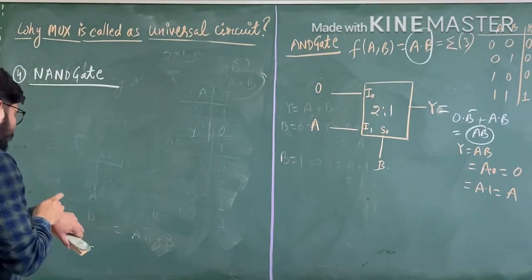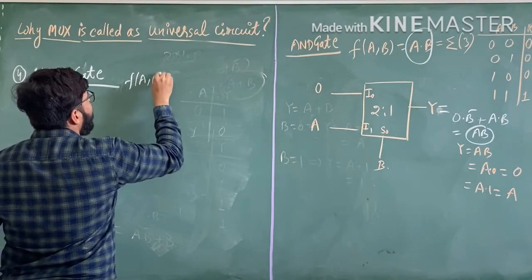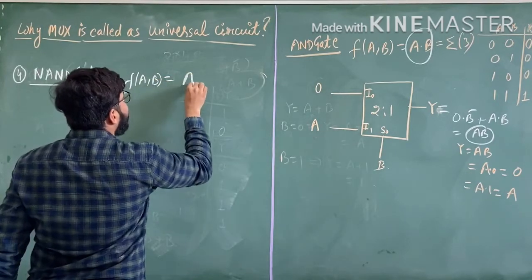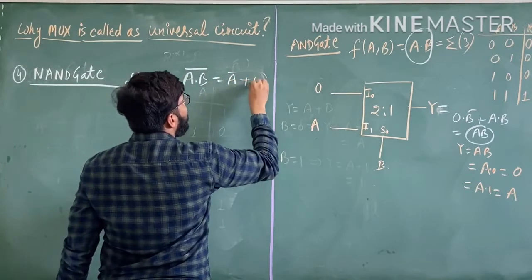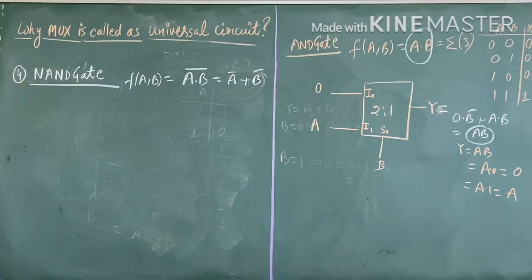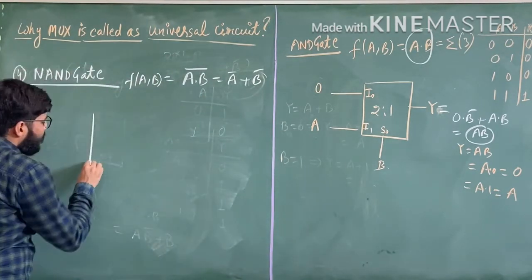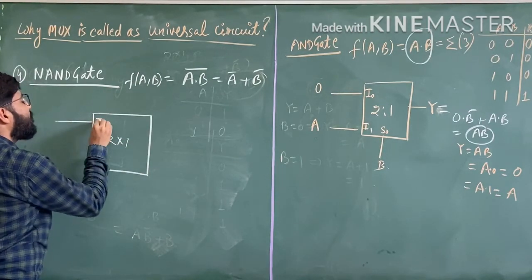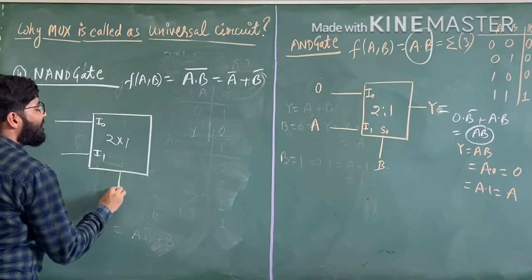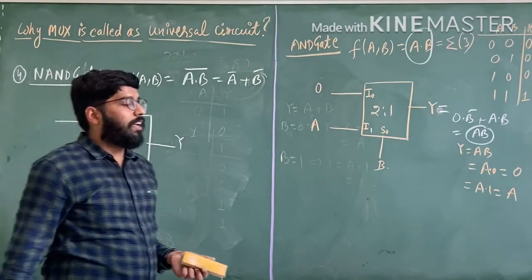This is the NAND gate. Suppose the function f of a comma b, NAND gate stands for a dot b whole complement, that is a complement plus b complement. This is the definition of the NAND gate. Now we want to implement this with the help of a multiplexer. Suppose we draw a 2 cross 1 multiplexer. This is the pin I0, this is the pin I1, this is the select input S0, and this is the Y output. Depending on the select input, we get the output.